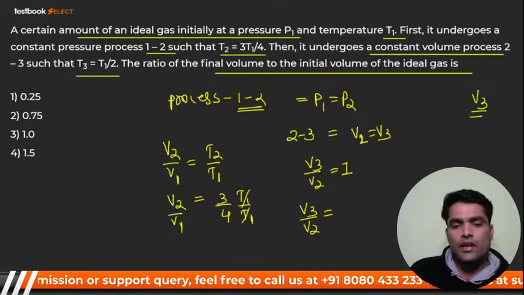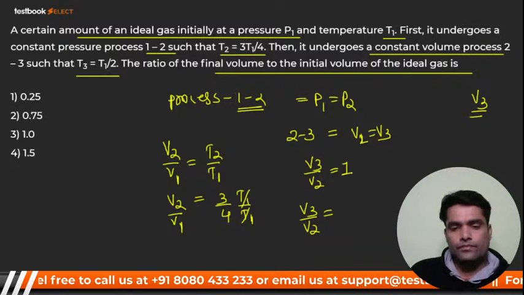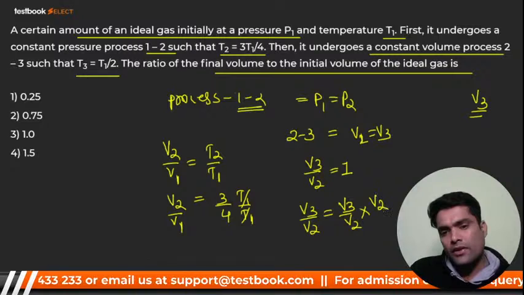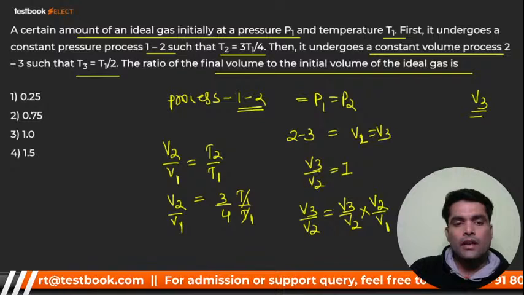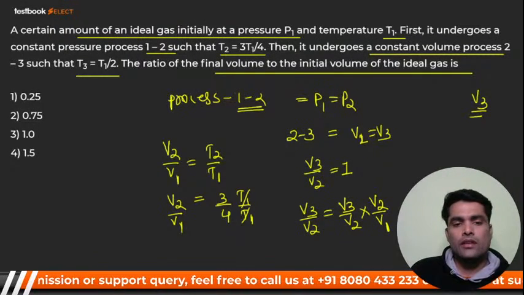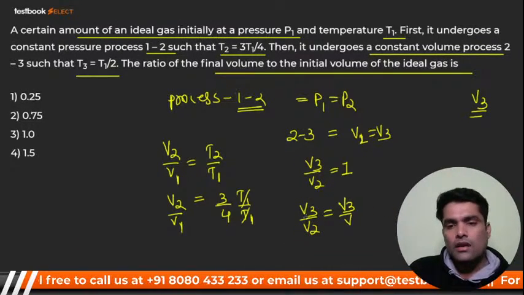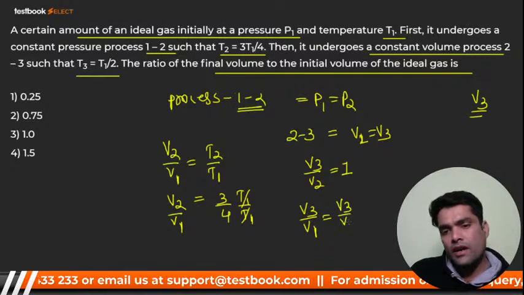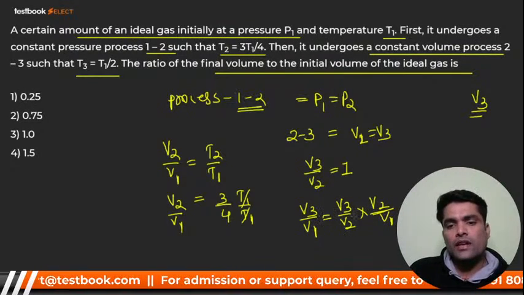What can we write for this in terms of 1 and 2? I can write V3 by V2 multiplied by V2 by V1. Sorry, I have made a mistake, I think. Just wait. I can write V3 by V1 is equal to V3 by V2 multiplied by V2 by V1. See, V2 will cancel and you get V3 by V1, right?